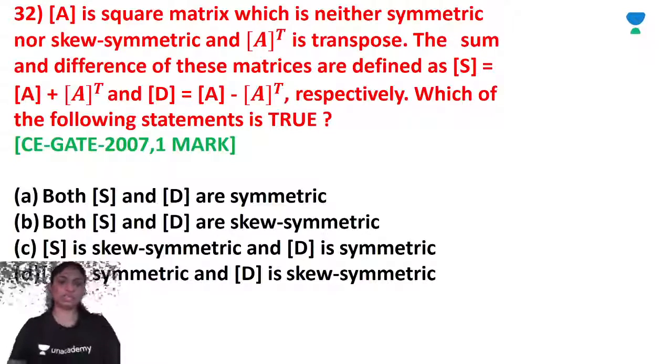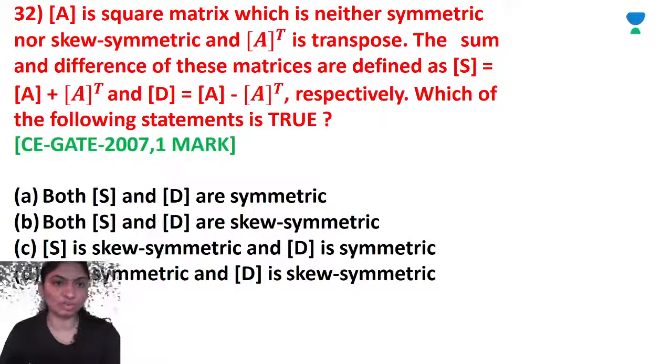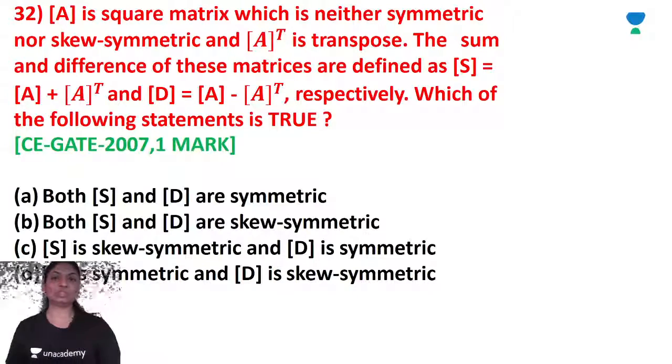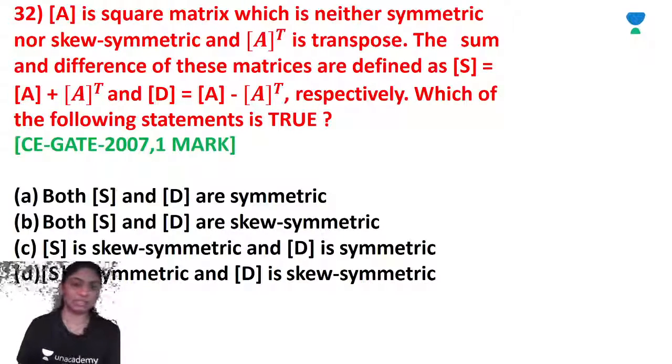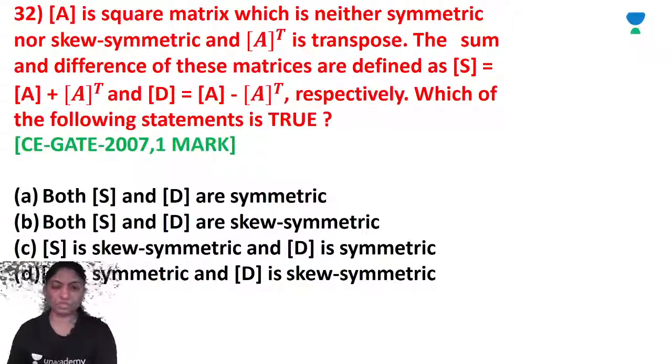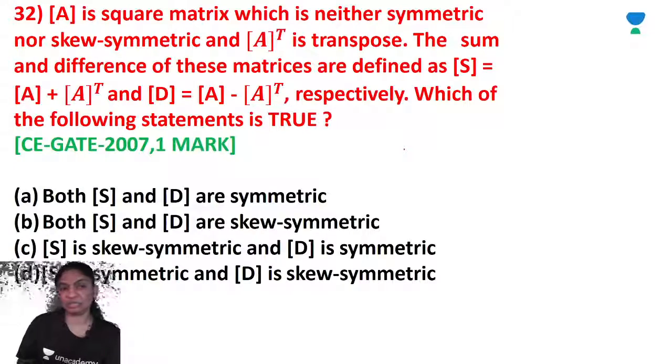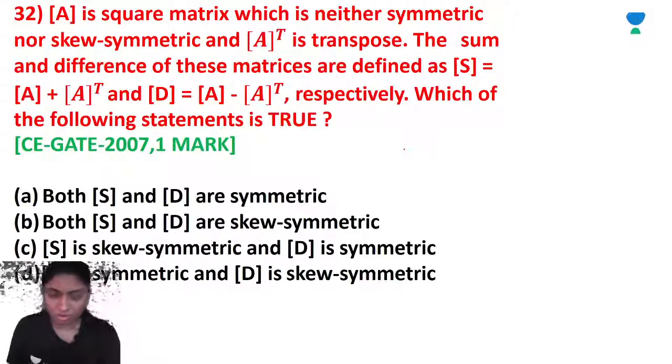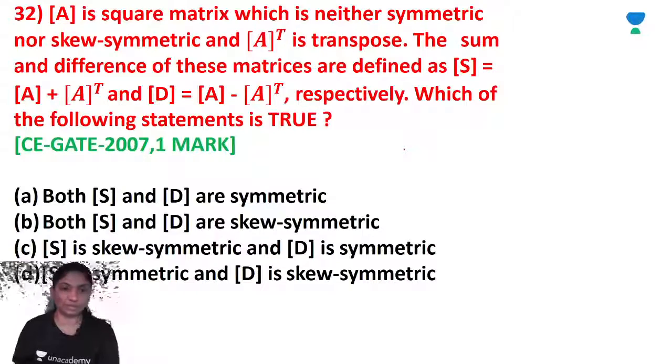Now, a square matrix which is neither symmetric nor skew symmetric, and A transpose is a transpose. The sum and difference of these matrices are defined as S is equal to A plus A transpose and D is equal to A minus A transpose respectively. Which one of the following statements is true? For the skew symmetric matrix, we know that if S transpose is equal to S, the matrix is symmetric. If S transpose is equal to minus of S, then it is skew symmetric, right?